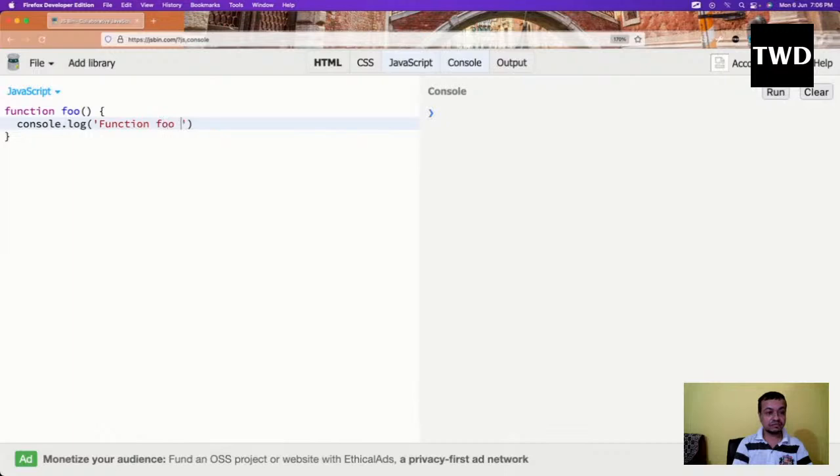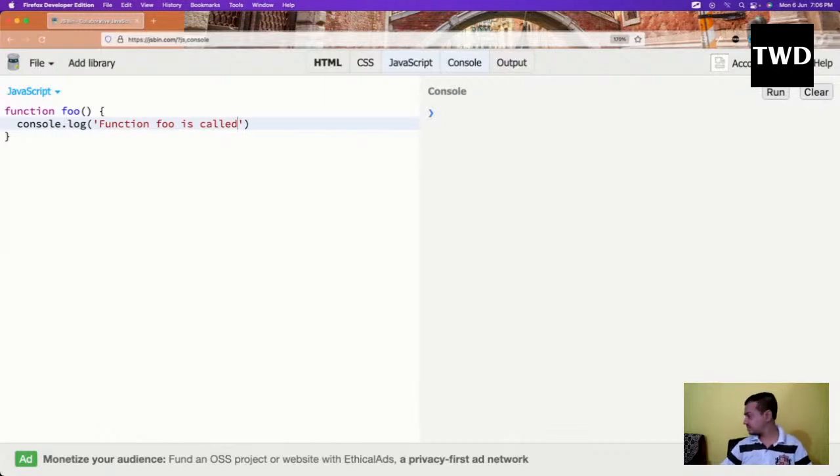Function foo is called. And by the way, I'm using JSBin, as you all know, because most of you might have attended my JavaScript beginners to advanced. This is the advanced to master, so you should know beginners to advanced JavaScript. If you don't know, it was done recently. You can go through the recordings. It is there on the channel. Previous week only it was done.